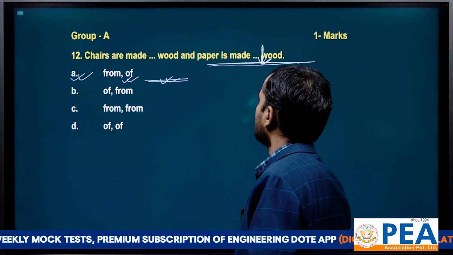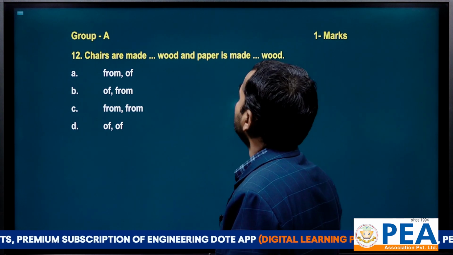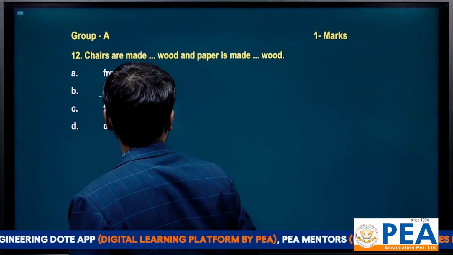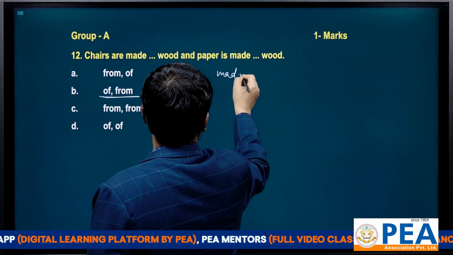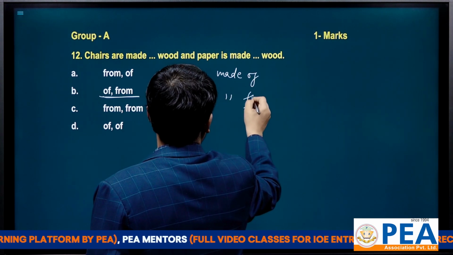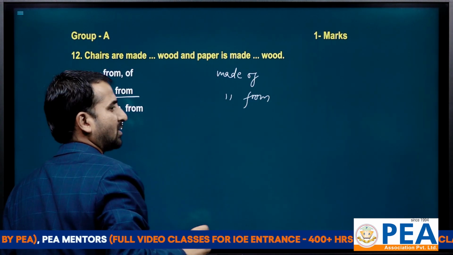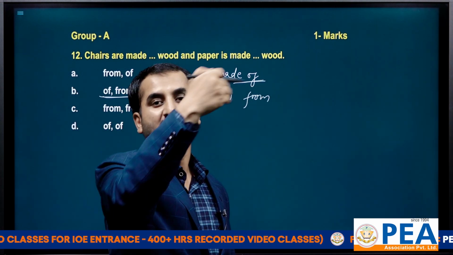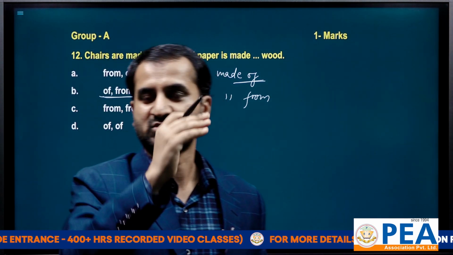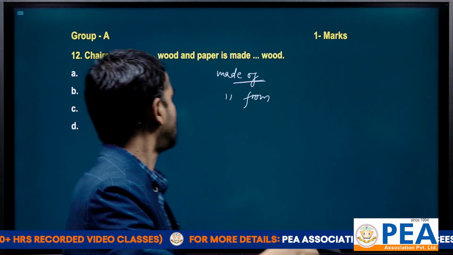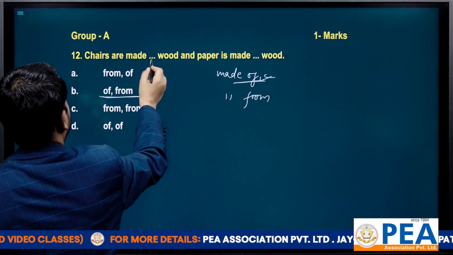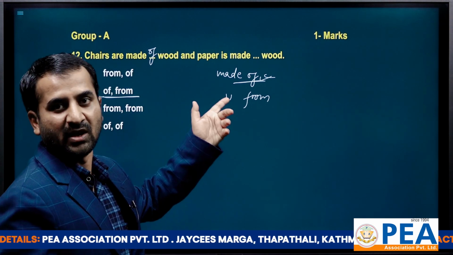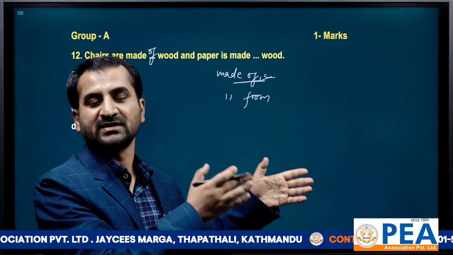Question 12. Chairs are made of. Here you need to study of and from. Made of and made from. What you have to see is that when the physical property does not change, when we transform one object into another object and its property does not change, we use of. Like chairs are made of wood. Even after making the chairs, we find they are still wood.